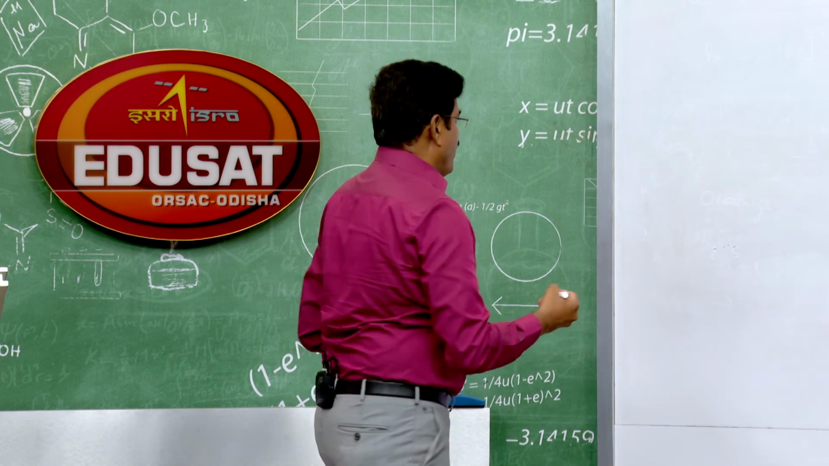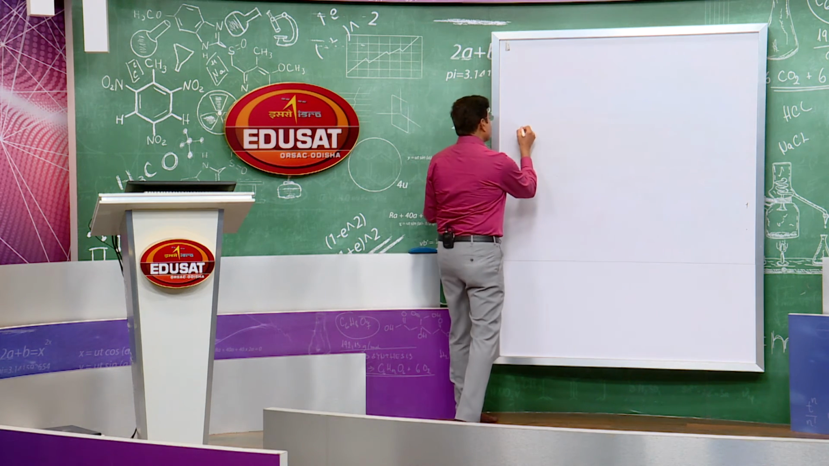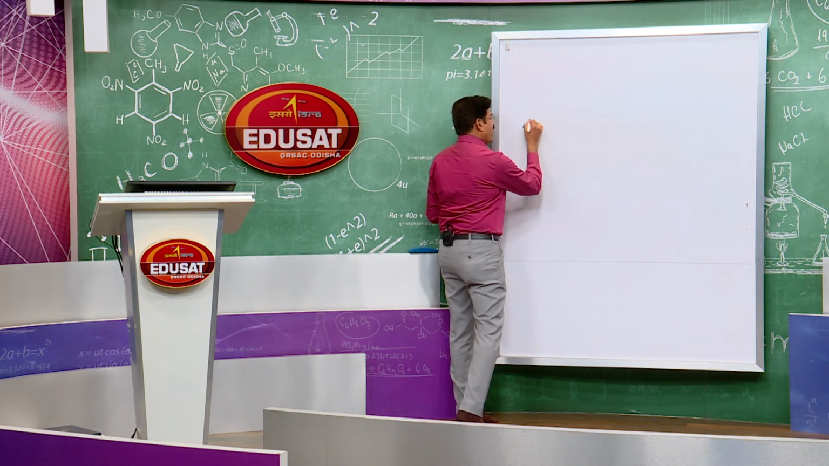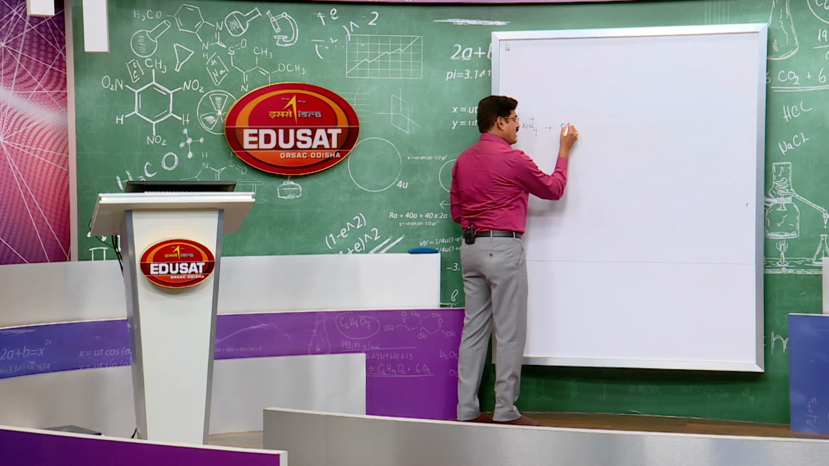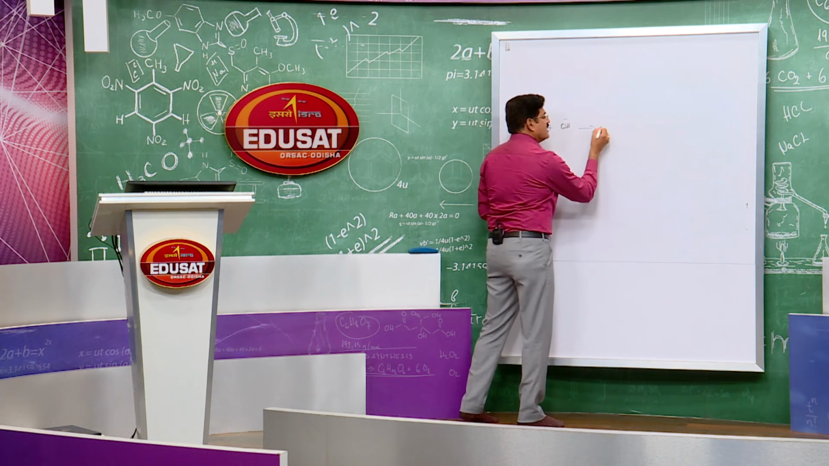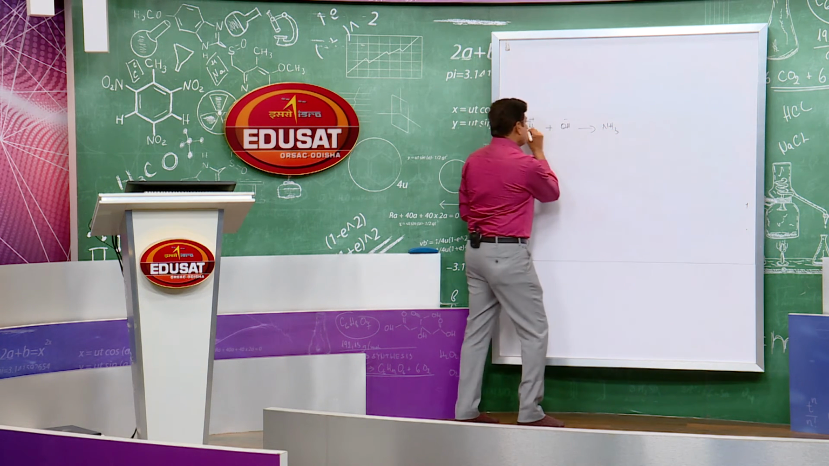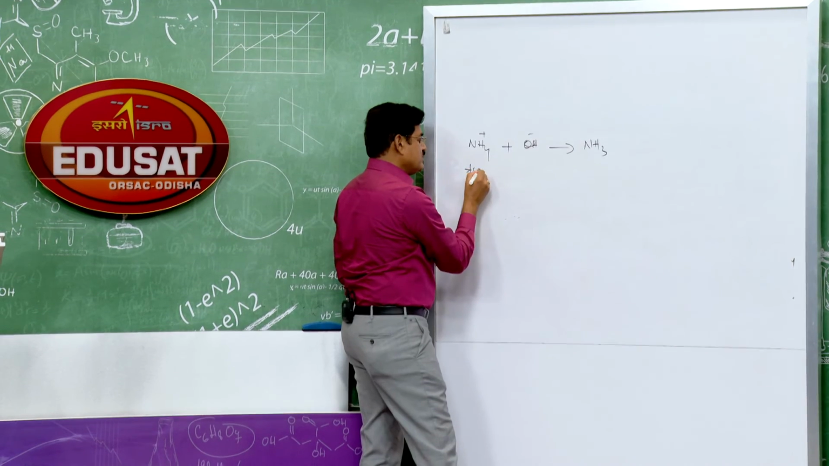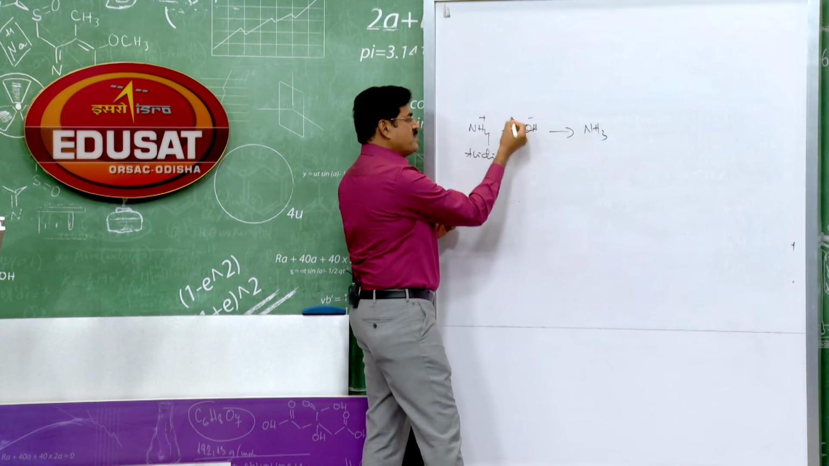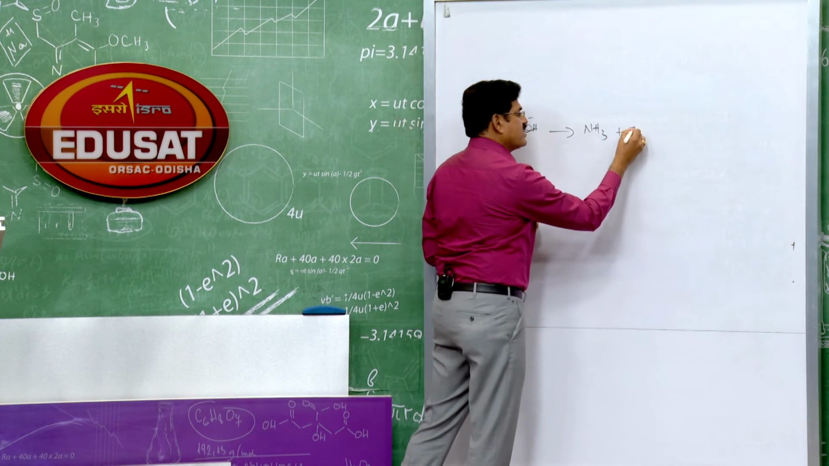So, ammonium salts NH4 plus with alkali OH minus ion, remove H plus ion, this is acidic. It removes H plus ion, so ammonia is there and water.